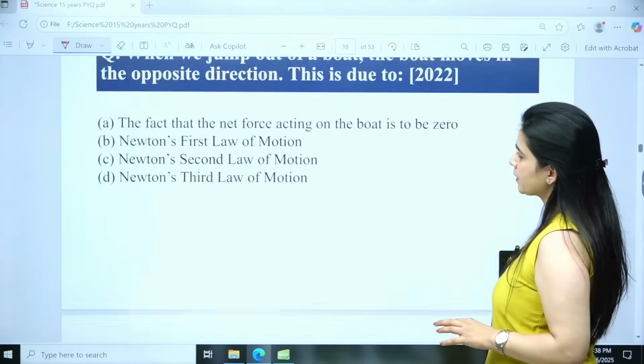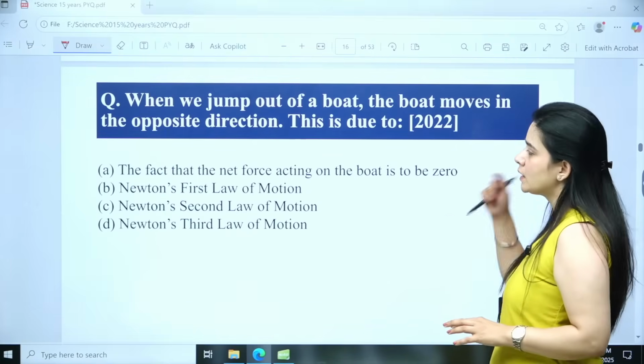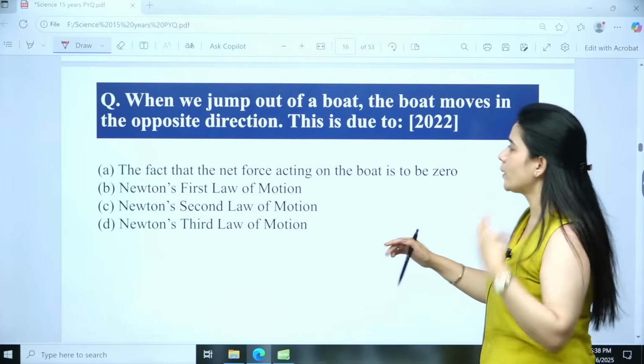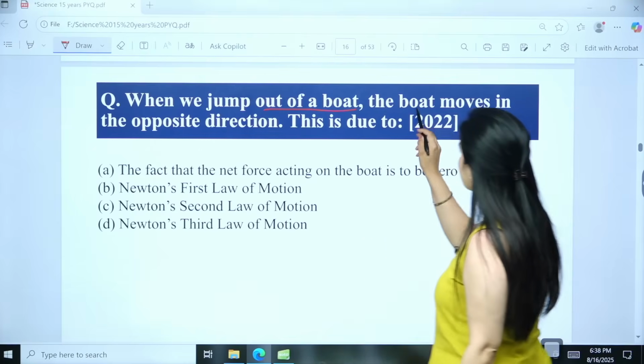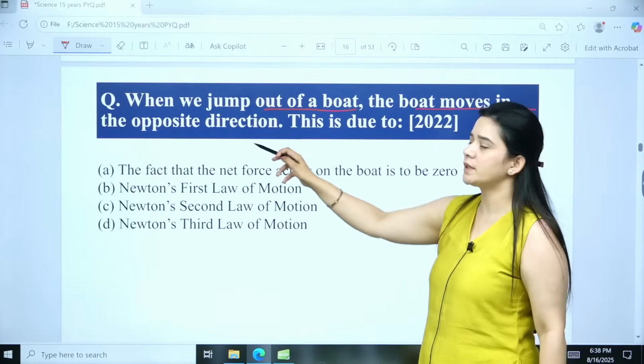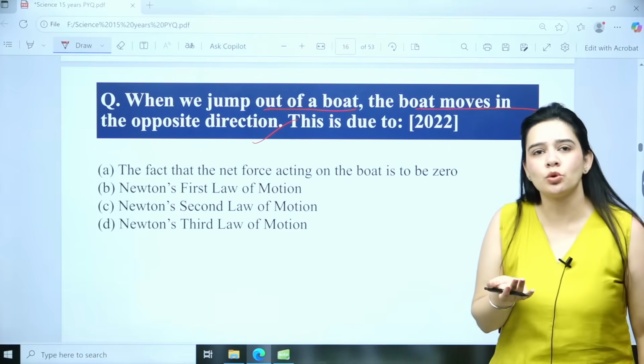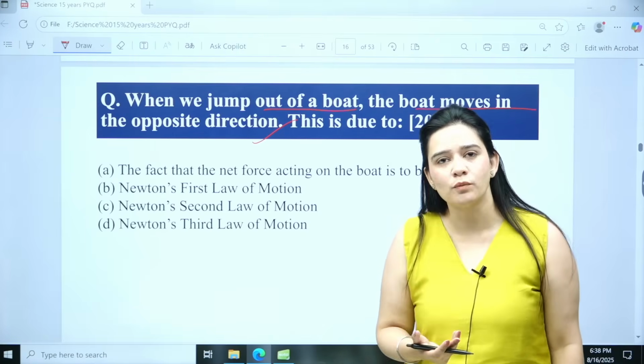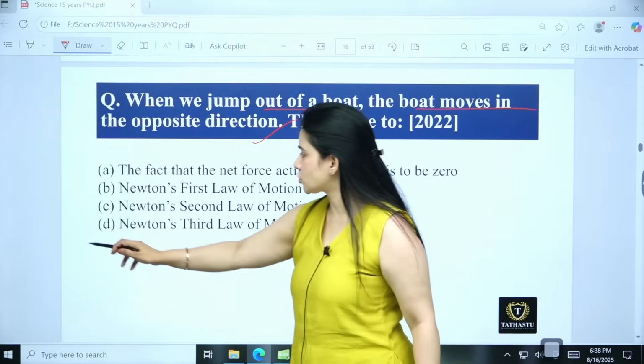Then coming to the next question, again a question based on the laws of motion or Newton's laws. When we jump out of a boat, the boat moves in the opposite direction. This is due to which law of motion? It is again the third law of motion, Newton's third law of motion, right.